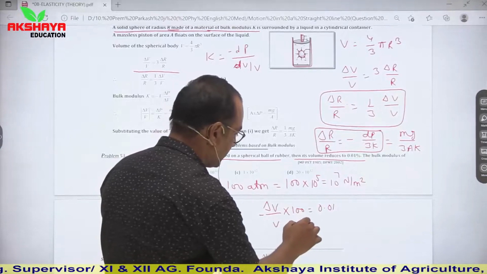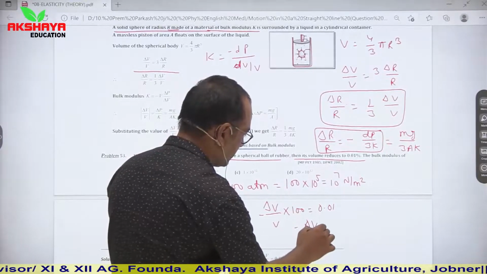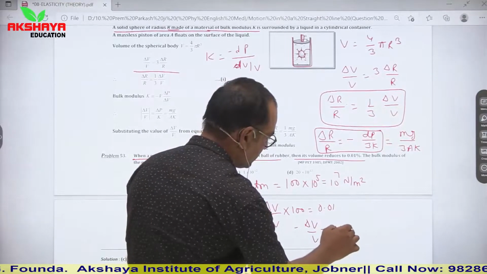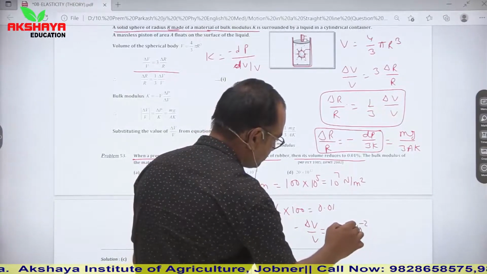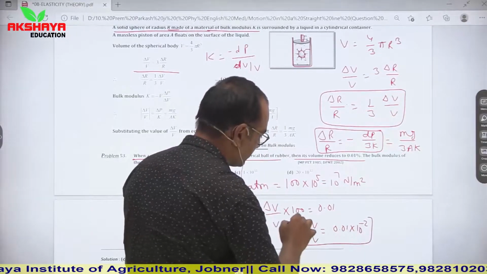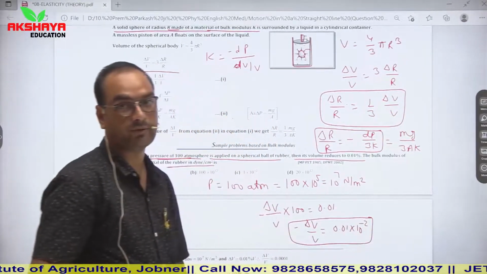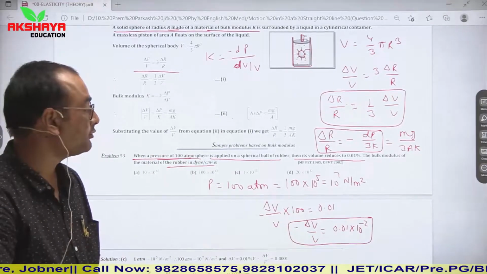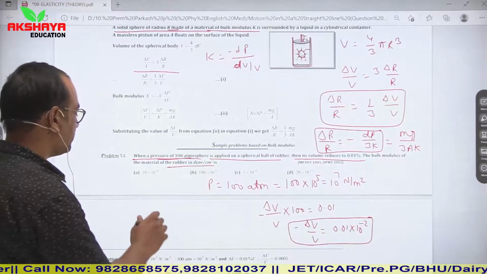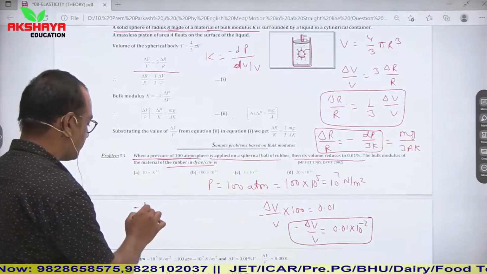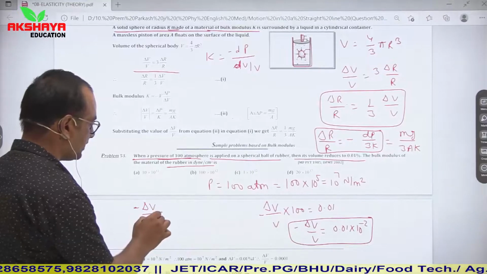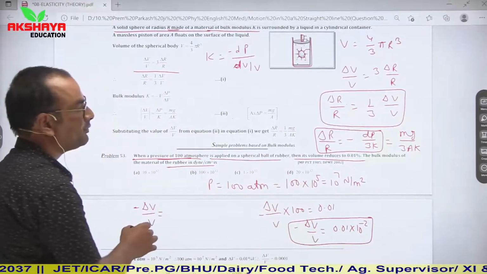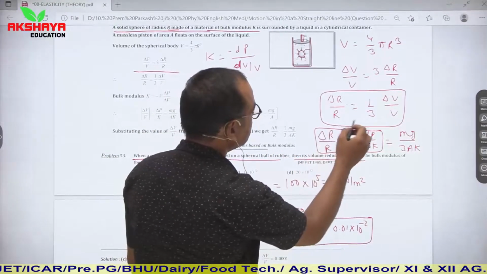Clear? Or minus del V upon V is equal to 0.01 divided by 100, that is 0.01 into 10 to the power minus 2. So this is the fractional change in volume. We have to find the bulk modulus. So we know the relation that minus del V upon V, we are given here the change in volume.